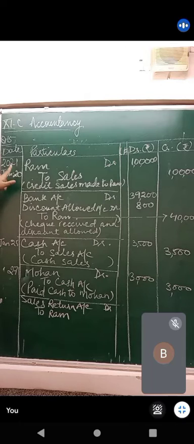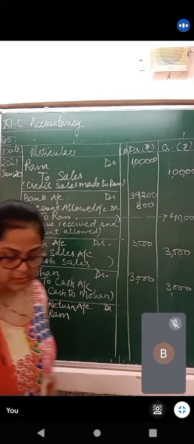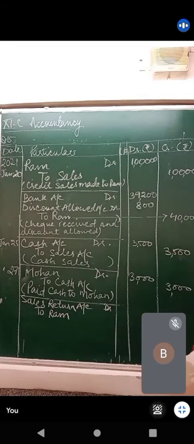When we made sales, we debited Ram. When the sales was reversed, the entry was also reversed. Right? Ram to sales, now sales to Ram. And when sales is written in debit, it is called sales return. Or what else do we call sales return? We call it return inward. Sales return account debit to Ram, worth rupees 5,000.